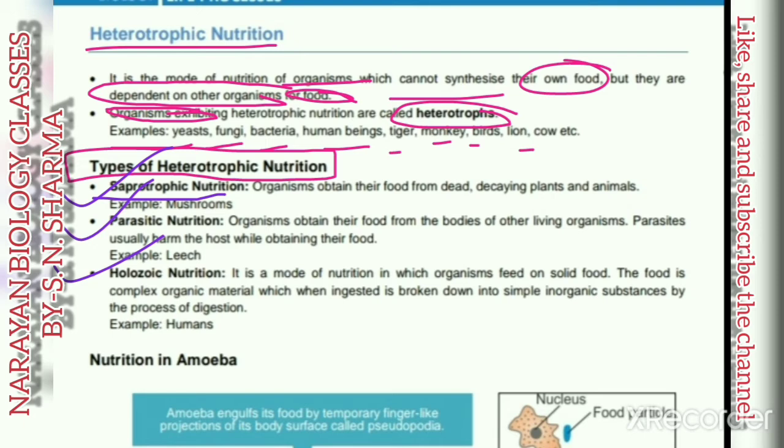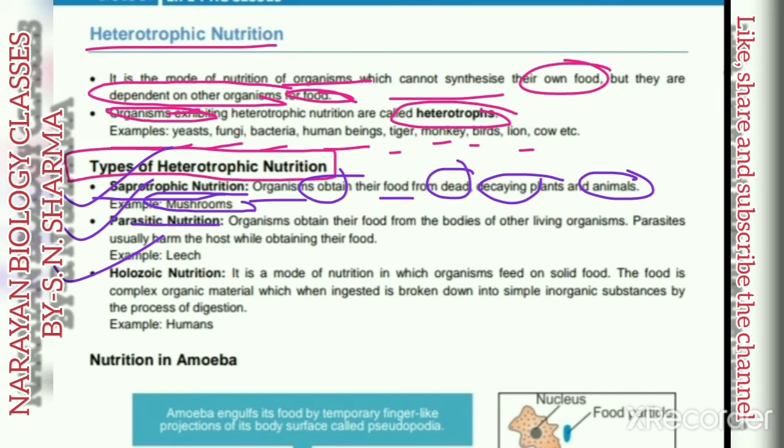The organisms which obtain their food from dead decaying plants and animals are called saprotrophic organisms. So the main source for this type of organism is the dead decaying body of plants and animals, from which they derive their energy, and they convert these into mineral substances. Examples of such organisms are mushroom or fungi.